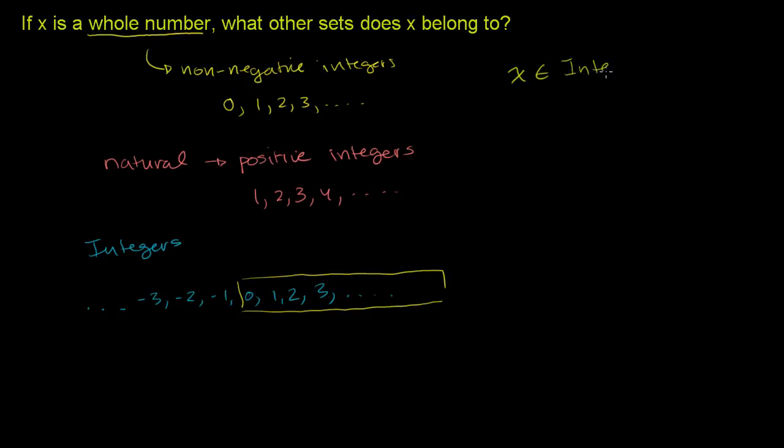X is also a member of integers. That means a member of a set. But it will not be a member of natural numbers, at least the way that they've defined it, because x could be 0. 0 is considered a whole number. But if x were 0, it would not be a member of the natural numbers. So we can't say it's natural. All we can say is that it's definitely integers. It's definitely rational, because any whole number, you can just divide it by 1 and represent it as a fraction. So x is a member of rationals. And of course, it's also a member of the reals, which is the broadest set that we know of.